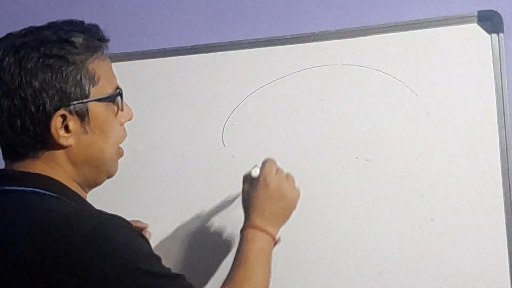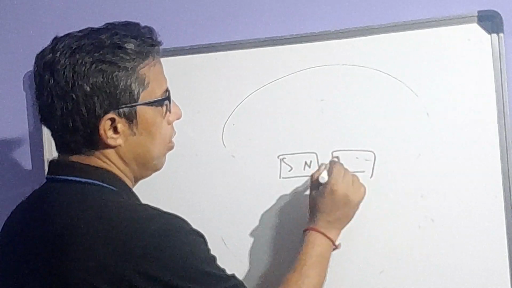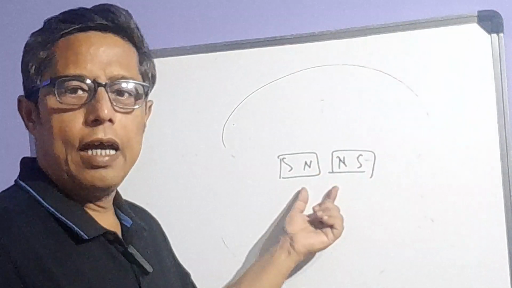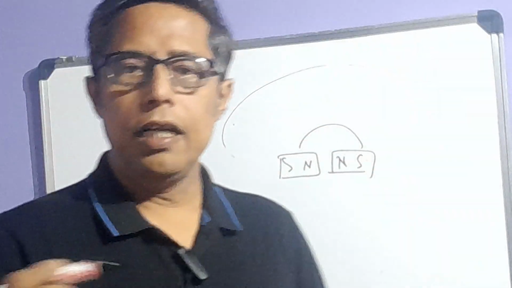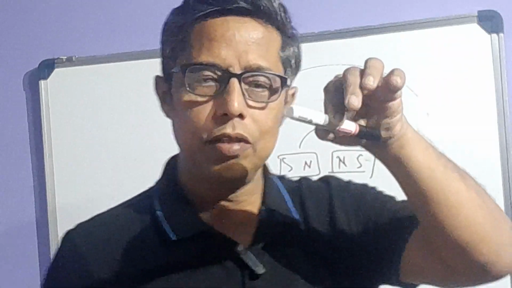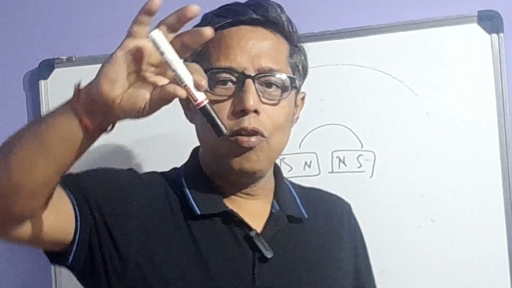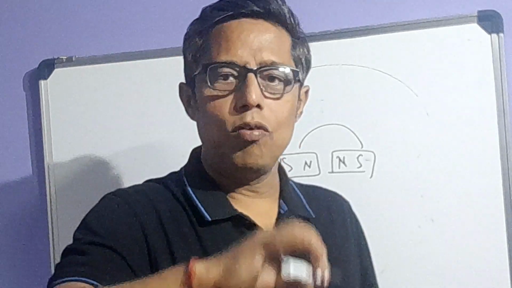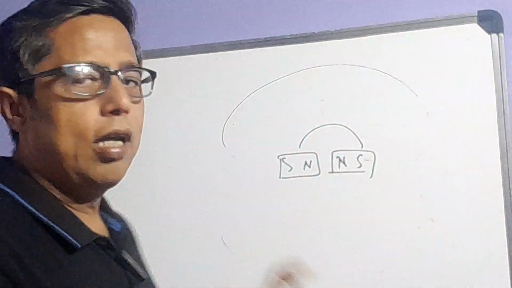In the magnet part, what you have are the properties of a magnet: the poles north and south, like poles repel and unlike poles attract. Then the directive property: if you have a magnet anywhere on the earth, it will settle in the north-south direction. At the pole, the magnet will be vertical, and away from the pole, at the equator, it will be horizontal. This way you have to continue the revision.